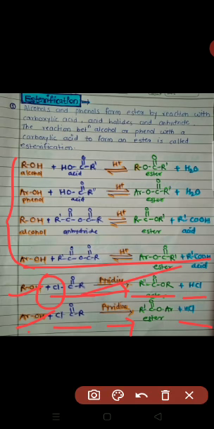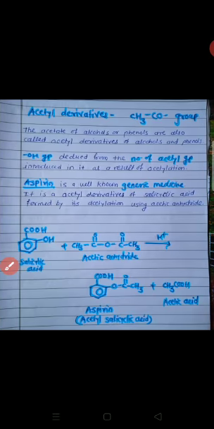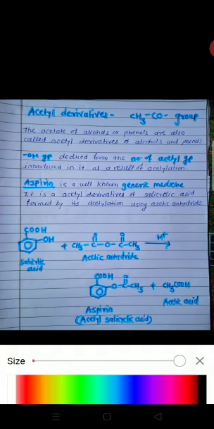Next process is acetyl derivatives. CH3CO, this is an acetyl group. The acetates of alcohols or phenols are also called acetyl derivatives of alcohols and phenols. The number of OH groups is deduced from the number of acetyl groups introduced as a result of acetylation.